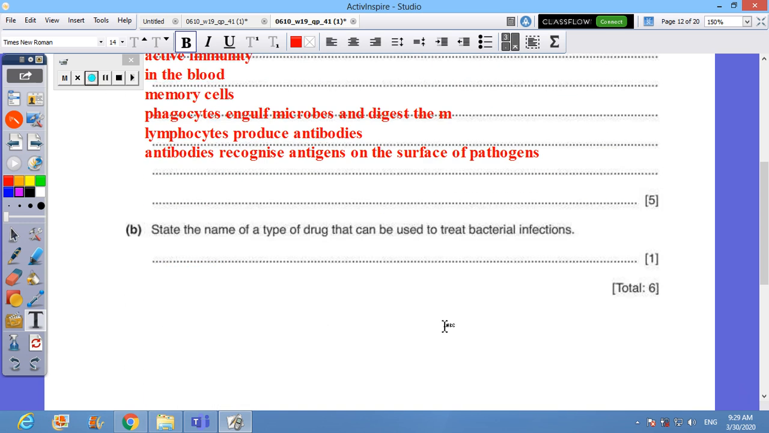State the name of a type of drug that can be used to treat bacterial infection. Antibiotics will be a good answer. End of the question. Let's move to the next one swiftly.